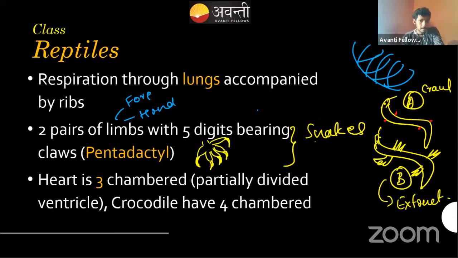Okay. Vestigial organs means the organs which are present in our body but don't have any known use. Okay, known use we are mentioning.